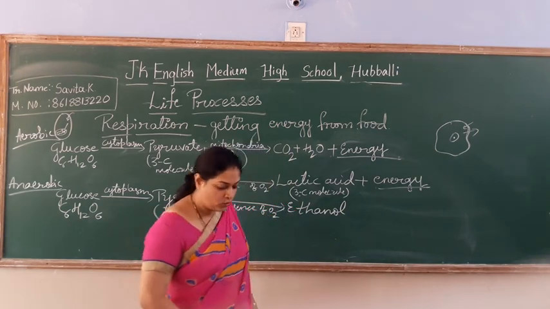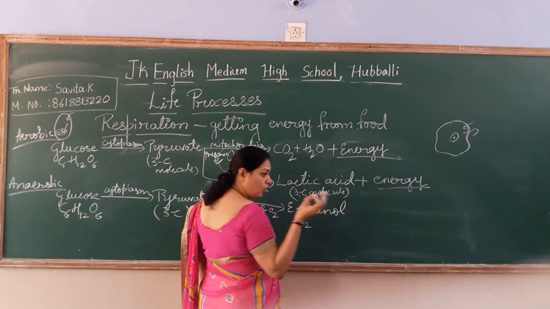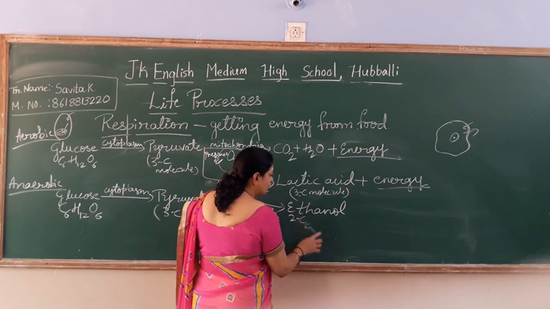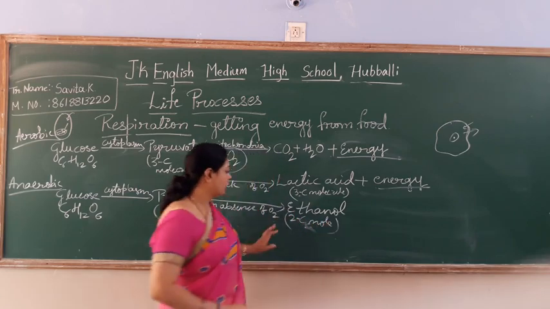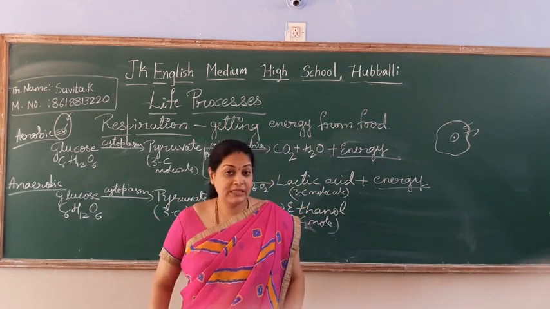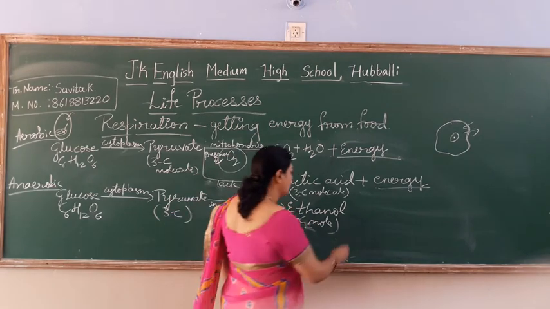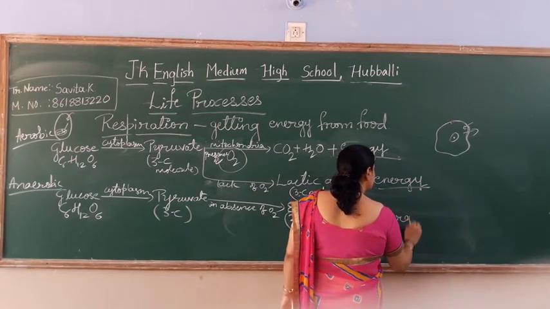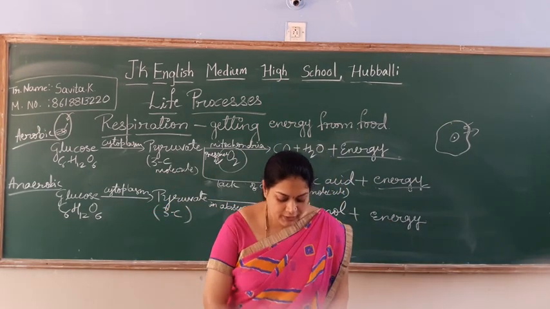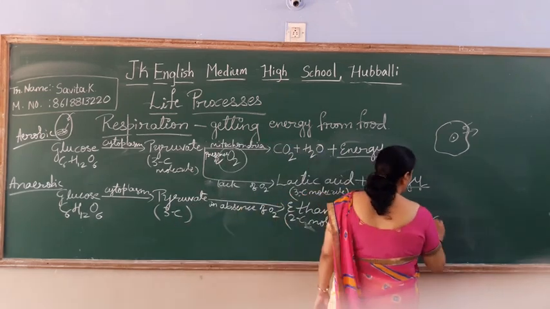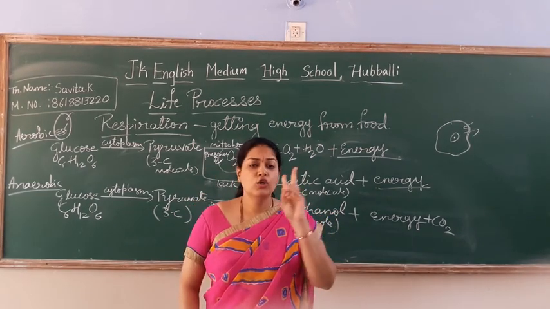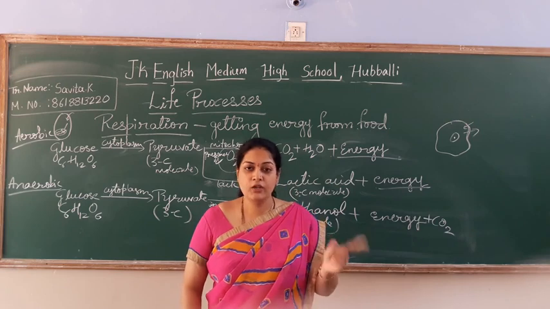Ethanol formula is C2H6O, right? So C2 means it has converted into 2 carbon molecules, not single. So there is no release of a sufficient amount of energy. A small amount of carbon dioxide will be released, but how much energy is released here? Only 2 ATP. Hope you know ATP, adenosine triphosphate.